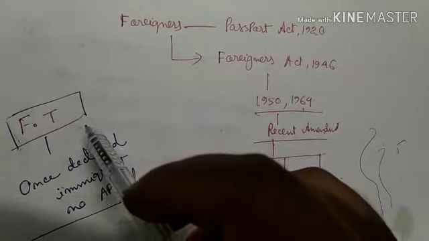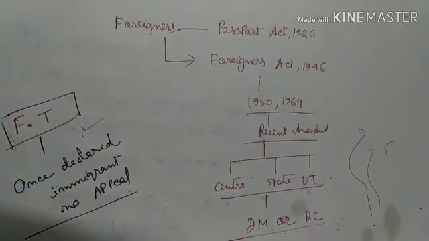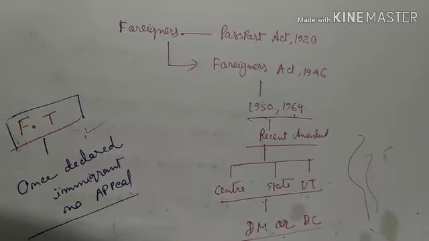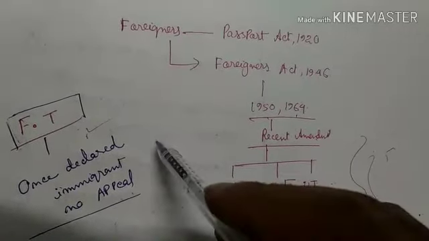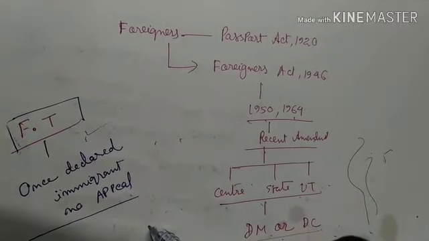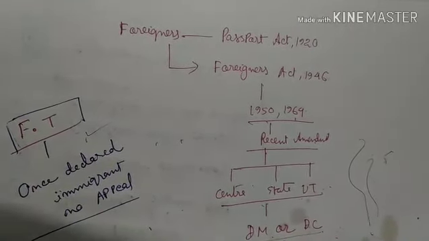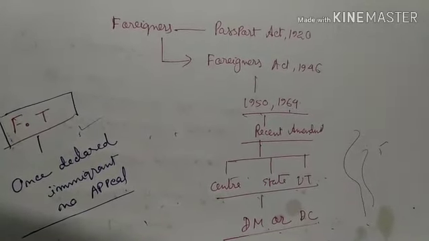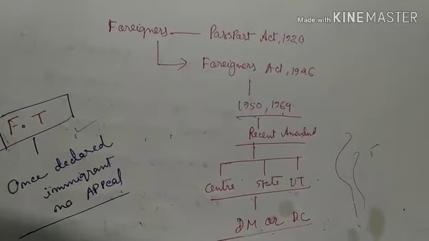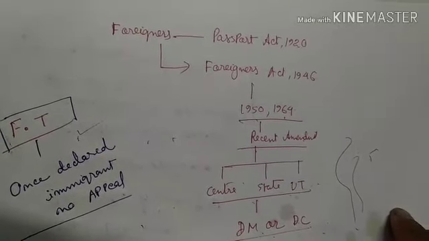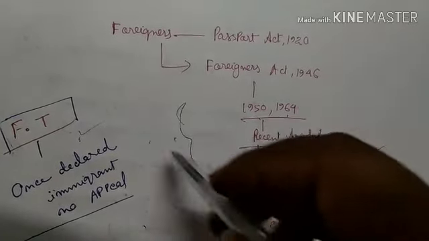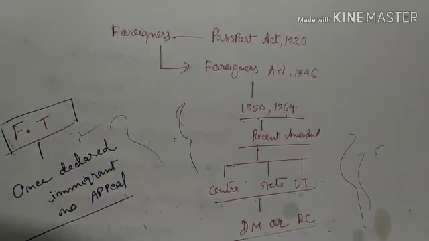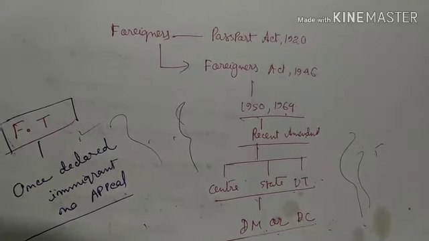And one important aspect regarding the foreigner tribunal is that if a person has been declared illegal, or declared a foreigner by the tribunal, then the person cannot proceed to any kind of appellate tribunal. That means once declared a foreigner by the foreigner tribunal, the verdict or award of the tribunal is binding on the related person. So this is another important aspect from the pre point of view. So as a whole, we can gather this kind of information from this article for preliminary as well as mains exam.